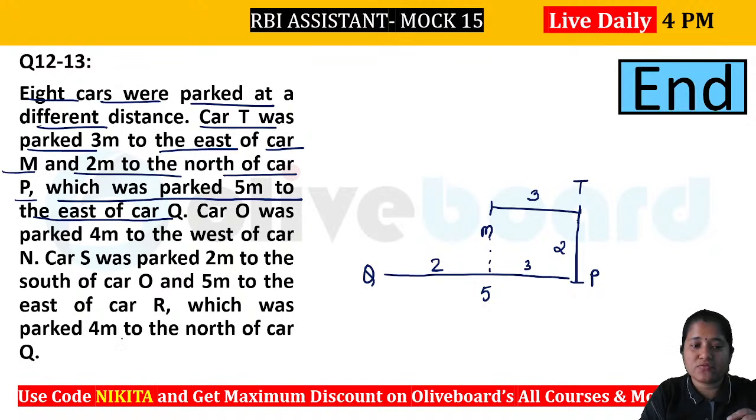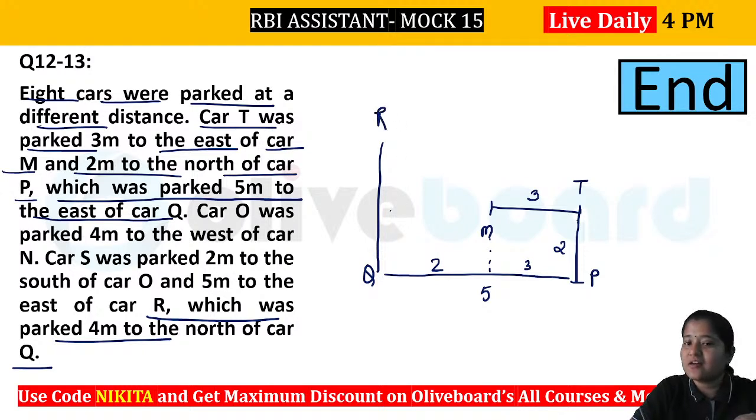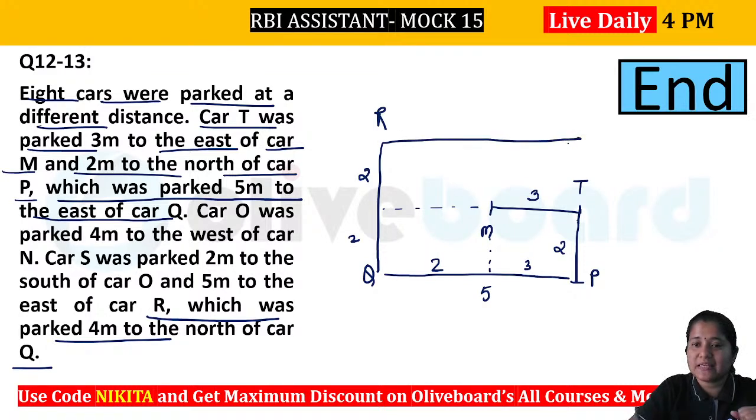R, do we have? Yes, R was parked 4 meters north of Q. So you can see R now you can make, right? So 4 meters north, that means R has to be somewhere like this. This will be your R here. You can see this is also 2, this is also 2. So we have got R. Now we can connect it to the first part, that is S was parked 2 meters to the south of O and 5 meters east of R. So S has to be 5 meters east of R. So you can see 5 meters again will be something like this. This is going to be S here and this is 5 meters. Now it is given that S was parked 2 meters south of O. So this is your O here and this is your 2 meters.